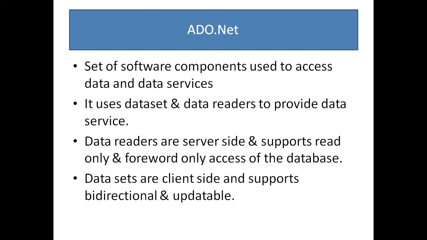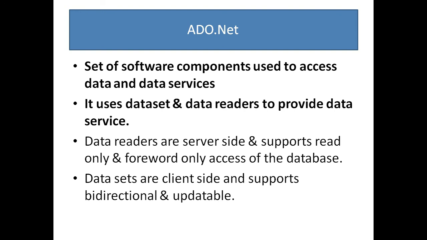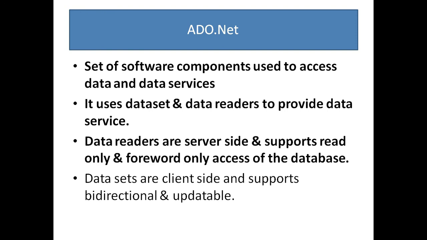Next is ADO.NET. It is a set of software components used to access the data and data services. It uses data sets and data readers to provide data service. Basically, there are two types of data services for connection to the database. One is connection oriented architecture and another is disconnected architecture. In connection oriented architecture, there must be a connection between the front end and the back end database. Whereas in disconnected architecture, data is stored in a memory. All operations are performed in the memory and then it is updated back to the database.